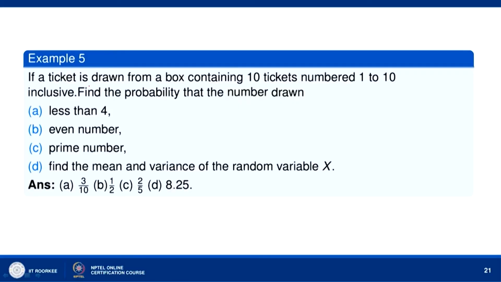Now, let us consider this problem. If a ticket is drawn from a box containing 10 tickets numbered 1 to 10 inclusive, find the probability that the number is less than 4.